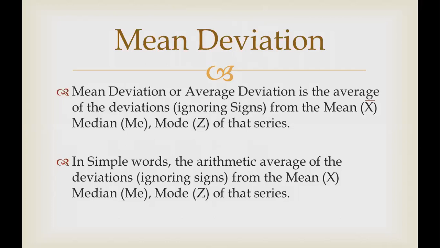The deviation is 5%, whether positive or negative, we will not bother. In simple words, it is the arithmetic average of the deviations, ignoring signs, from the mean, median or mode.